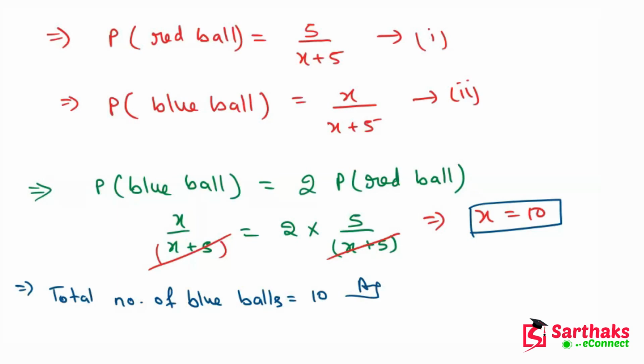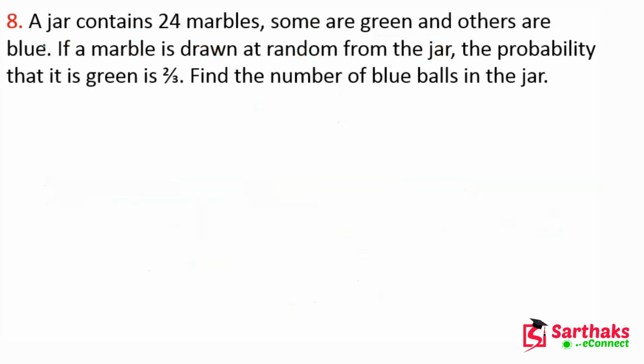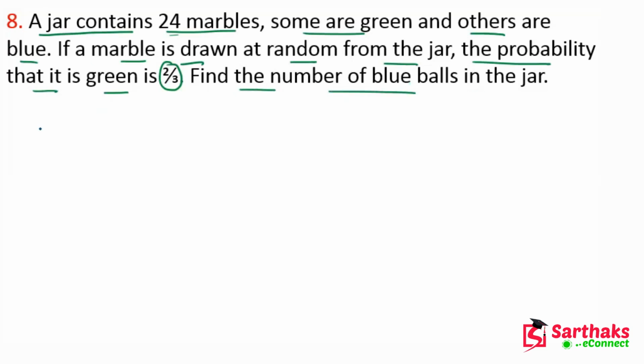Now, my dear friends, let's move on to the next question: a jar contains 24 marbles. Some are green and others are blue. If a marble is drawn at random from the jar, the probability that it is green is 2 upon 3. Now find the number of blue marbles in the jar. First of all, the total marbles are 24.